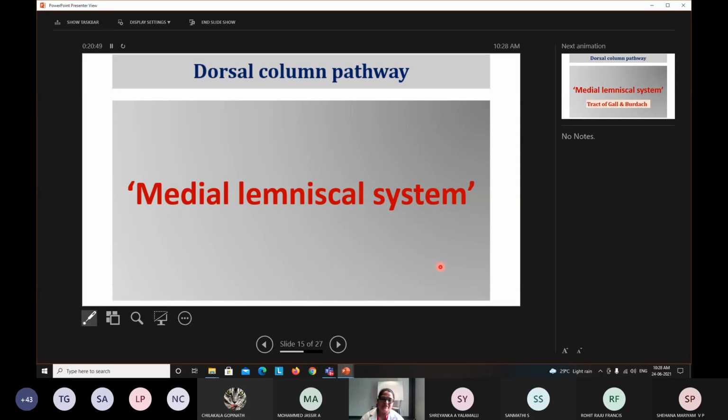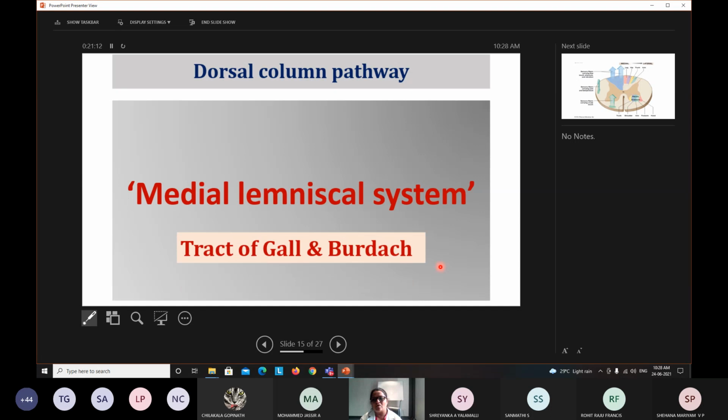Because of its arrangement, when it ascends during the course of this tract, it forms what is called the lemniscal system. As it is located medially in the white matter, it is called the medial lemniscal system. I am going to show you the diagram of this tract. Most commonly this tract is termed the tract of Goll and Burdach.